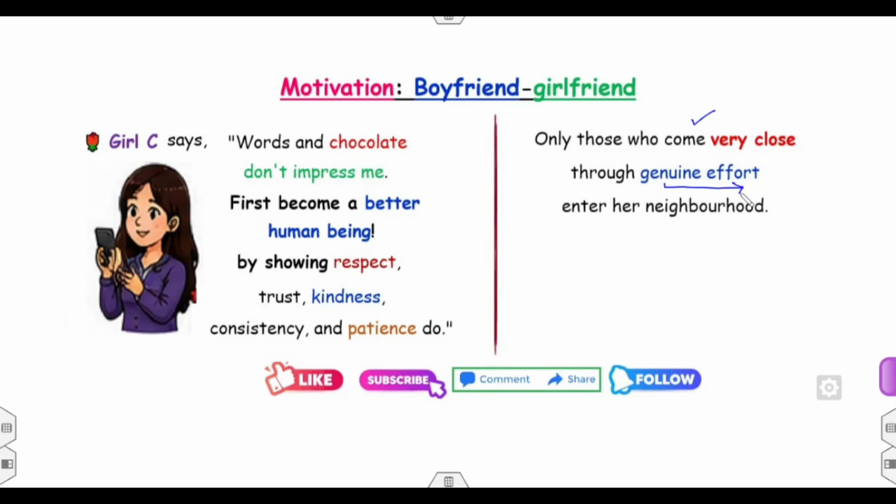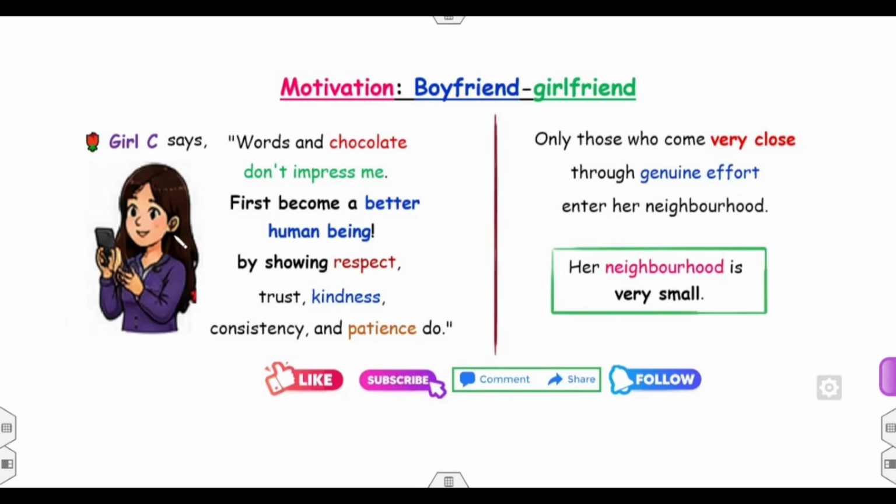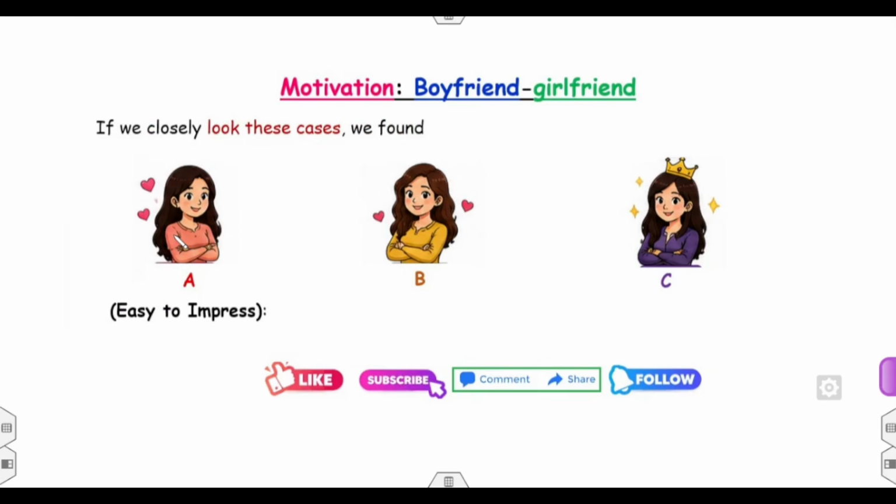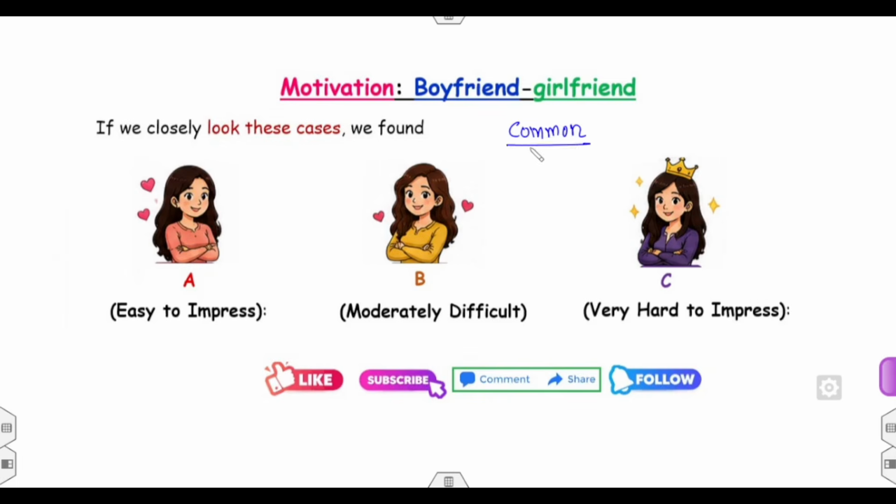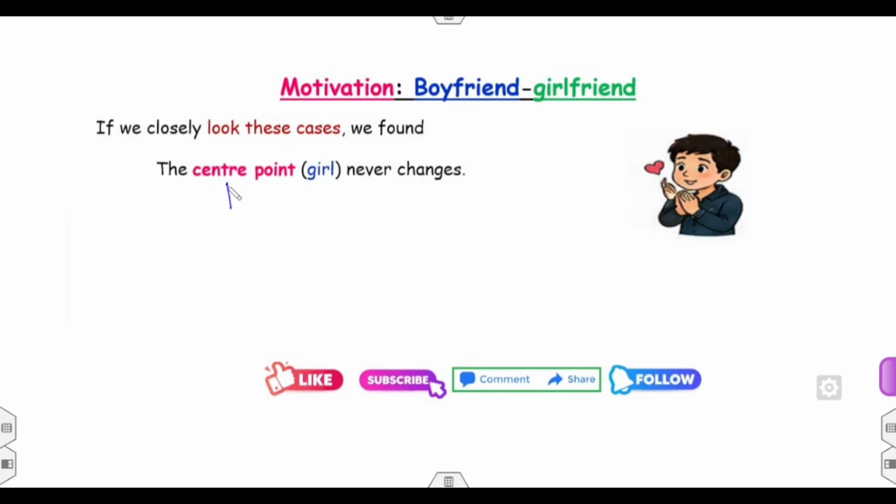Fine. तो इसका मतलब क्या होगा? गर्ल सी को इंप्रेस करना इतना आसान नहीं है. Her impress neighborhood is very, very small. So what is the meaning of that? That means girl A is easy to impress, girl B is moderate, while girl C is very, very hard to impress. इन तीनों केसेस में आपको एक चीज जो कॉमन मिली वो क्या थी? Impress the girl. That's the common thing and I call it the center point.